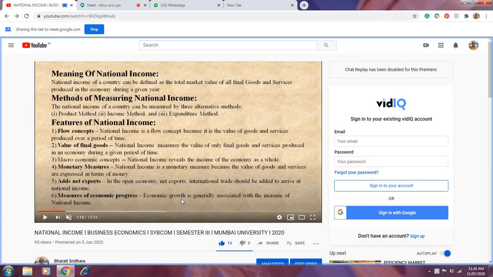So whether the country is developing or not, what is the country's performance, what is the economy's performance, what are the practical measures they have taken in the country, all those things are associated to the national income. So economic growth, generally when we say there is a growth, the growth is totally measured on the national income. If there is an increase in the national income, then we definitely say that there is a growth or there